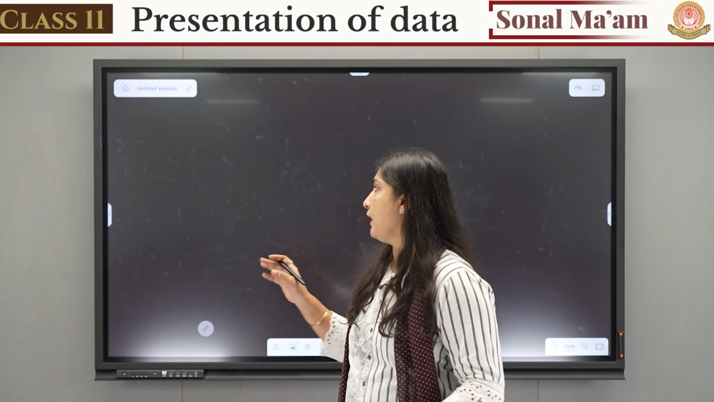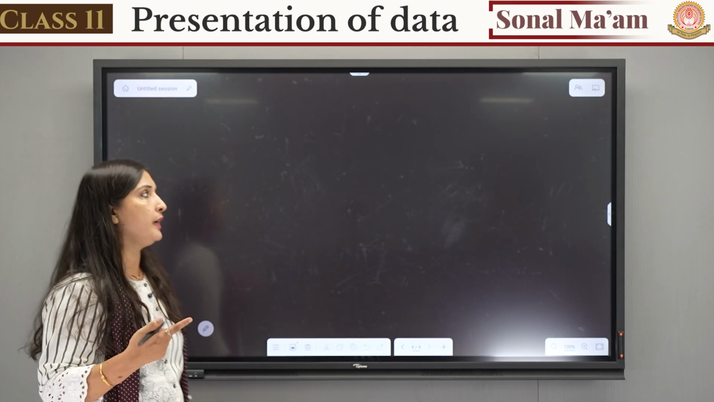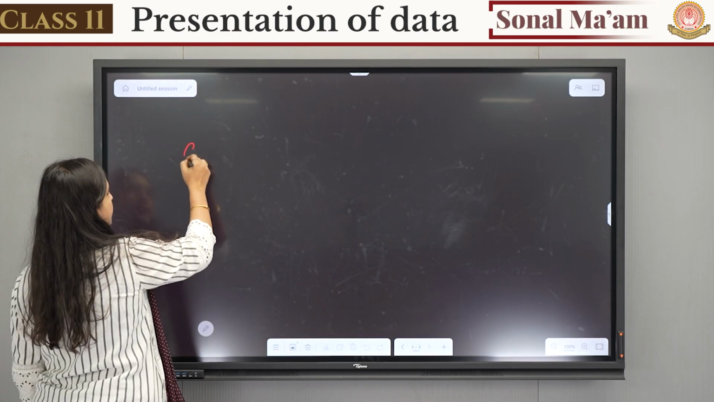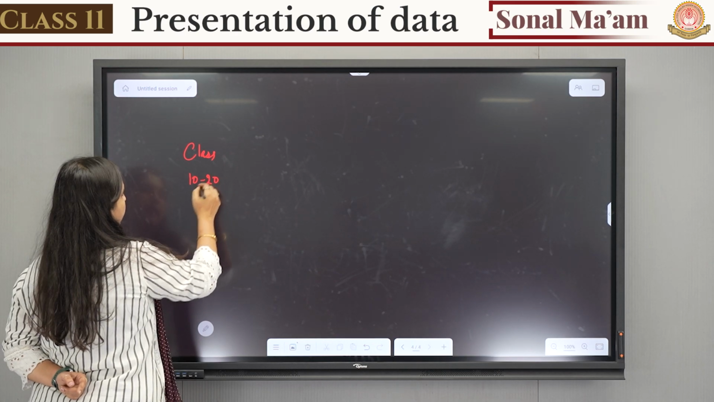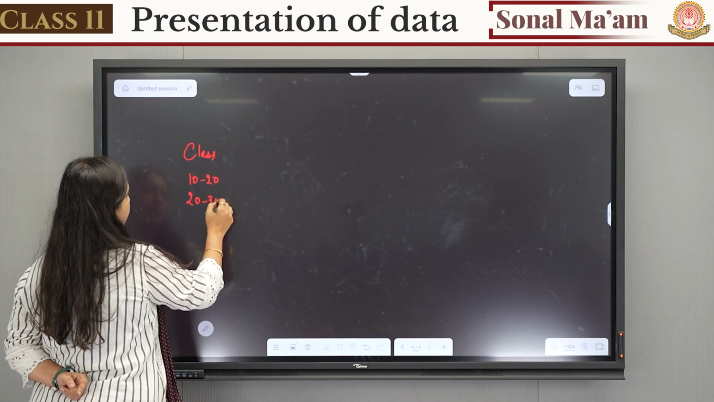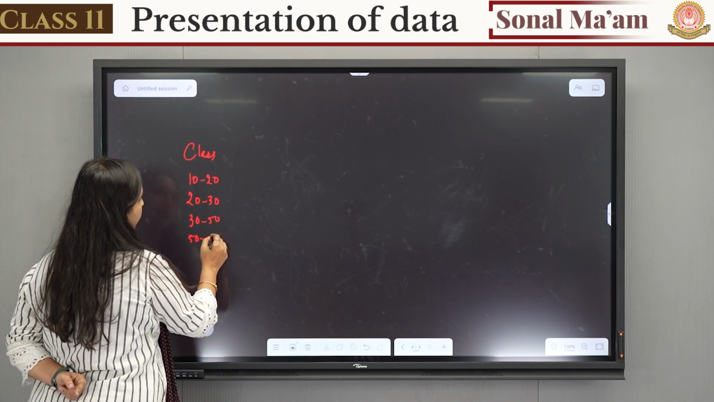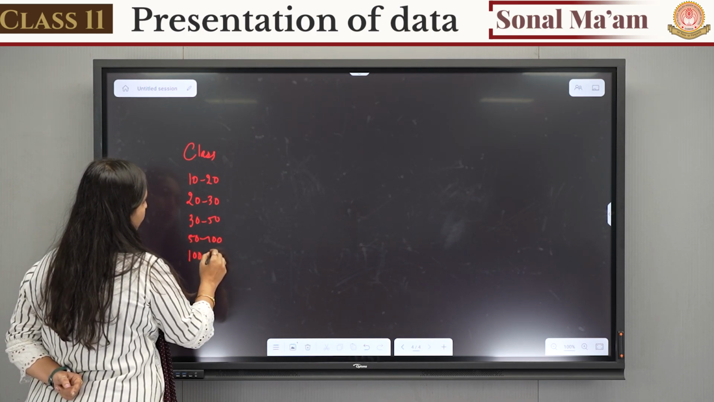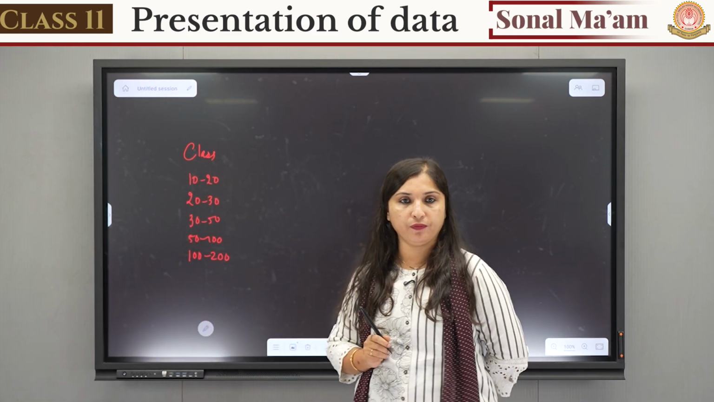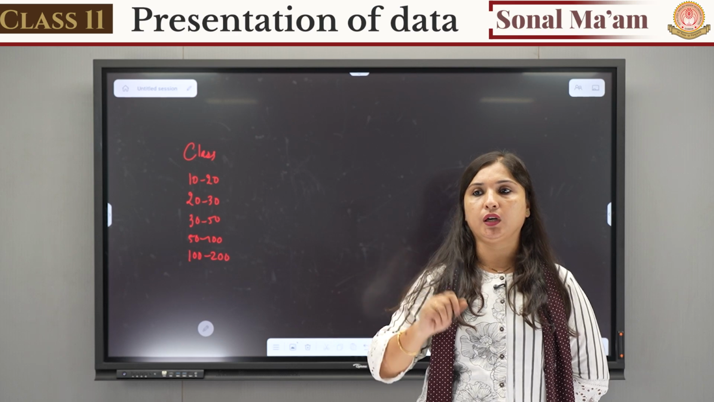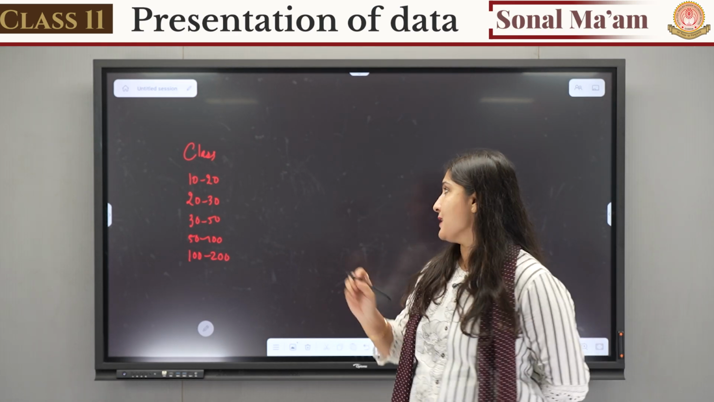Yes. Now, till now whatever classes we have learned were with equal class length. Sometimes it may be that the class length is not the same. There are classes like 10 to 20, 20 to 30, suppose 30 to 50, 50 to 100 and 100 to 200. Now can you see the previous example that we saw? It was 10 to 20, 20 to 30, 30 to 40. All the gaps were the same. What is class length?